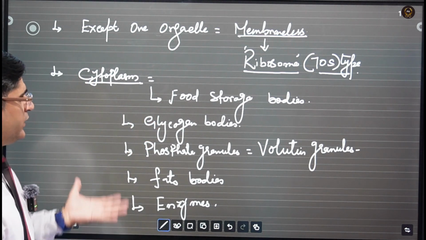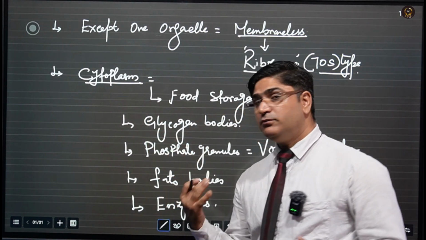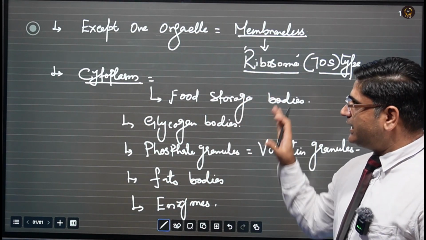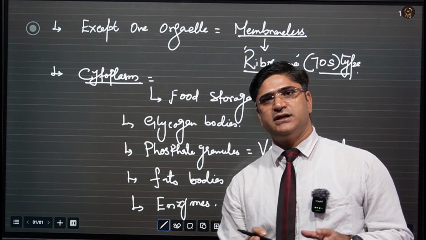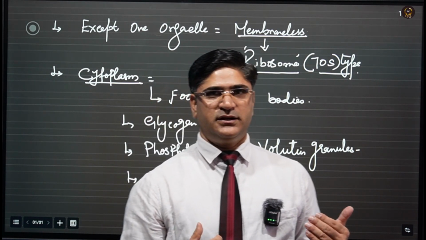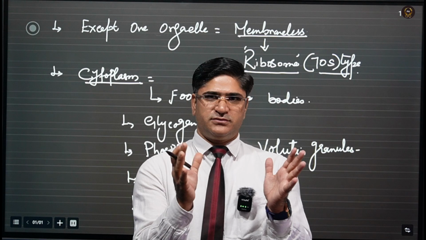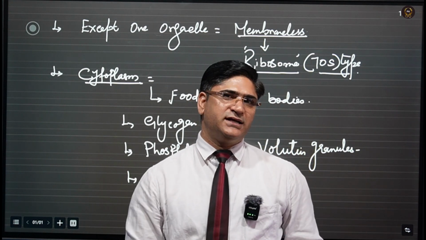Now, as I told you, the kingdom Monera is mainly represented by bacteria. Bacteria is the sole organism of this kingdom. Let me take you through the detailed structure of the bacterial cell.